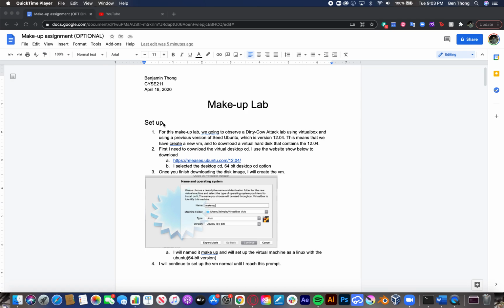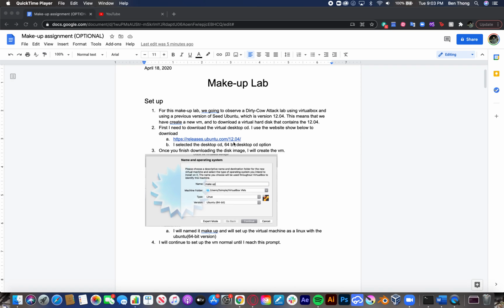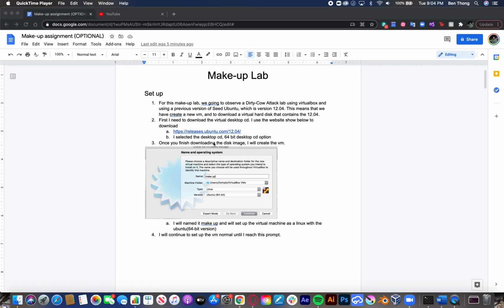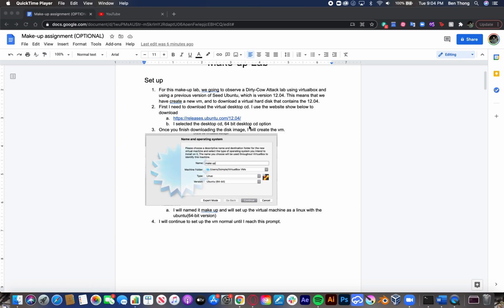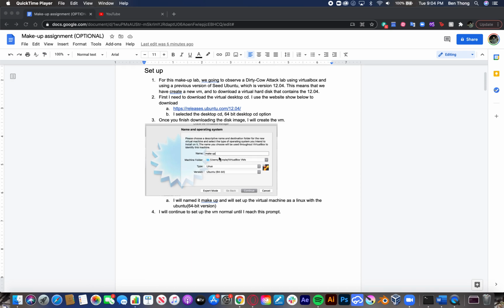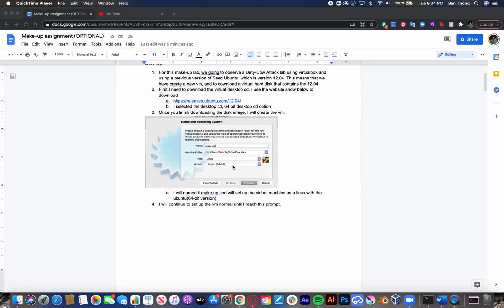So this is the startup section where I had to recreate a virtual machine. I went to the website and downloaded the desktop CD option for Ubuntu 12.04, the 64-bit desktop CD. Then I went to the virtual machine software and created a VM. I called it makeup, set the type as Linux, and made sure the version was Ubuntu 64-bit.